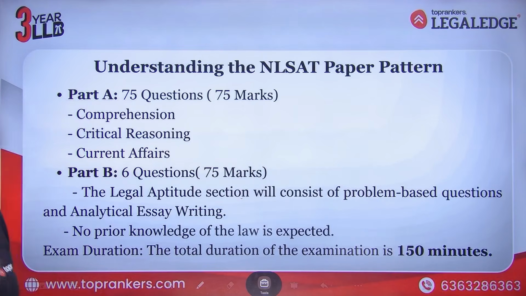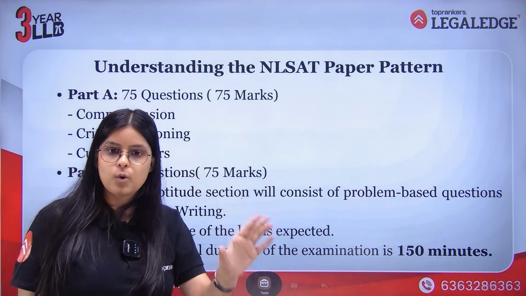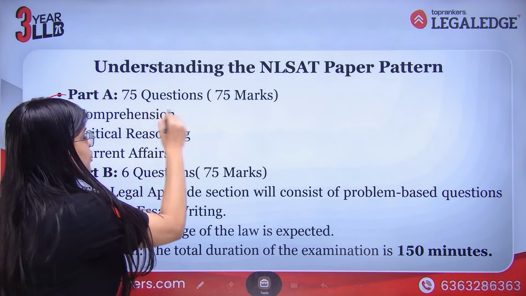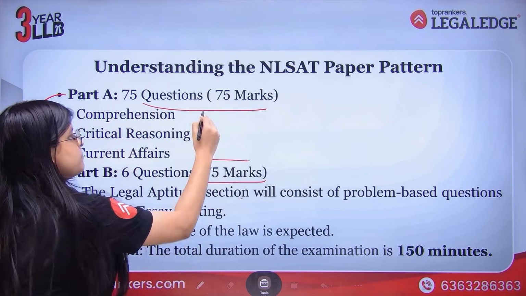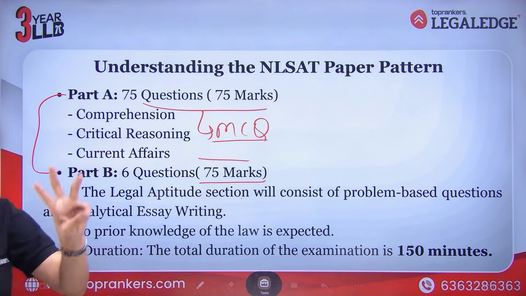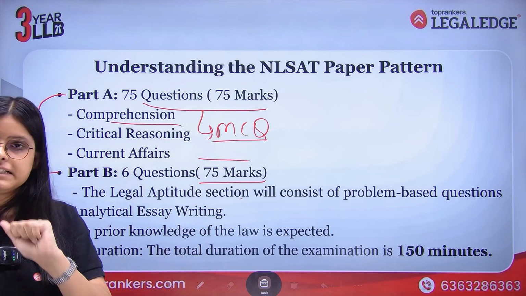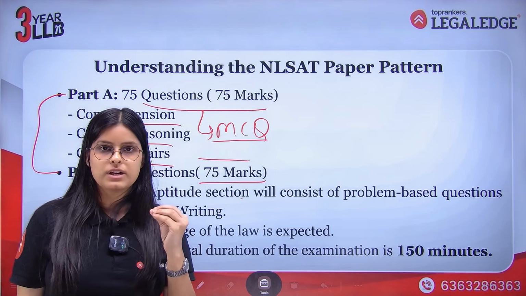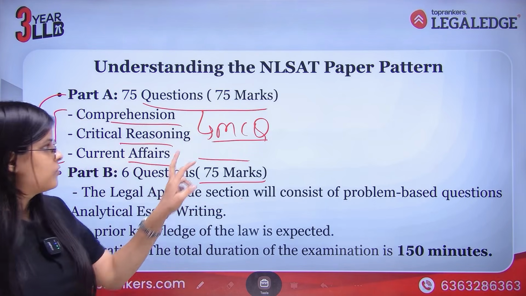Moving forward, let's understand the NLSAT pattern first. For those who do not know, NLSAT is divided into part A and part B. Both are for equal marks, 75 marks. Part A is MCQ based, and it has three important sections. First is comprehension, second is critical reasoning, and third is current affairs. So you'll get multiple choice questions from these three sections, and it will be for 75